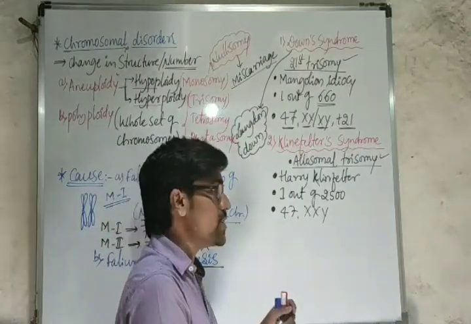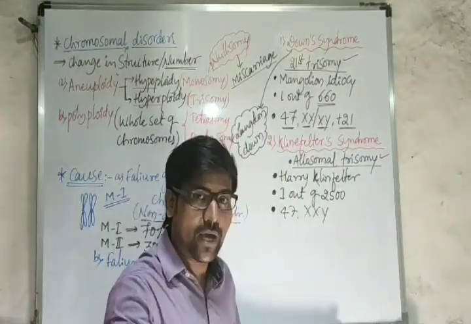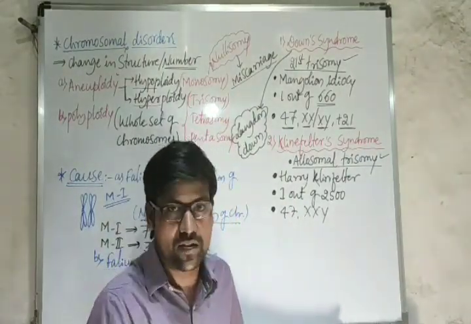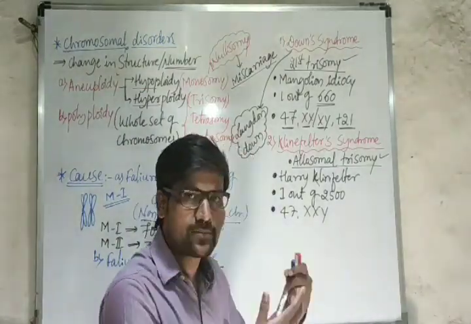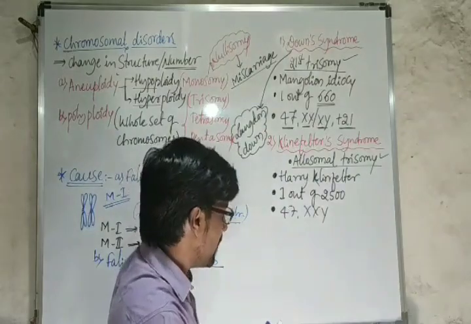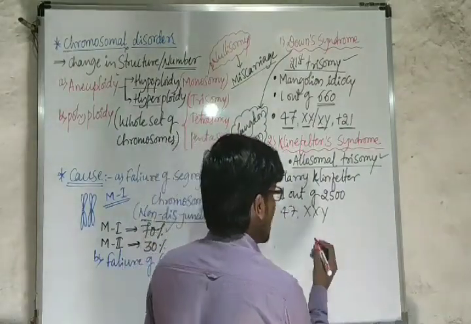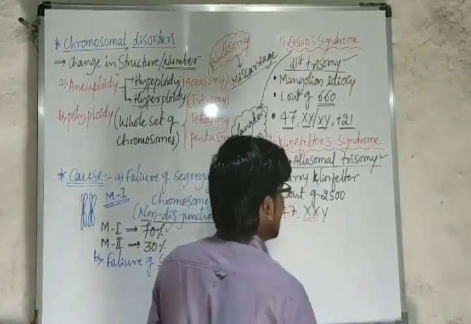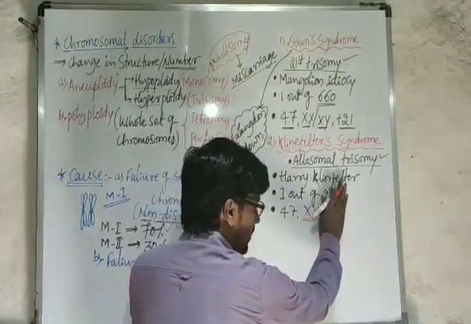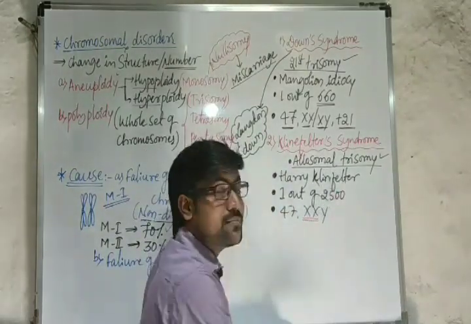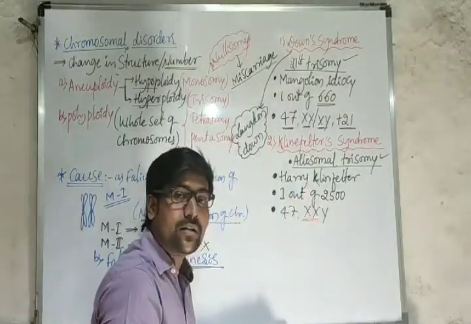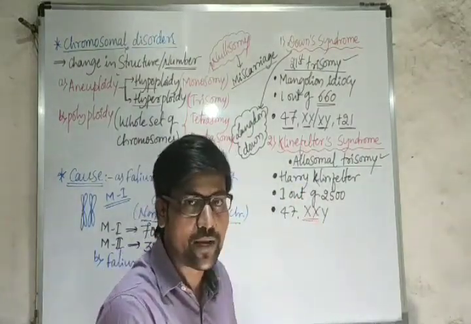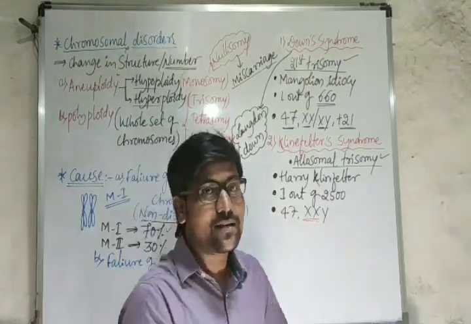Now the question arises whether a Klinefelter syndrome baby is male or female. Why? Because if you get the XXY condition, the question arises whether it becomes male or female. Then how to solve this one? Let me consider this. If I consider just XX, not Y, for a moment it becomes female. If I consider XY, for a moment it becomes male. Then what is the XXY condition? Male or female? Someone can say it is intersex.